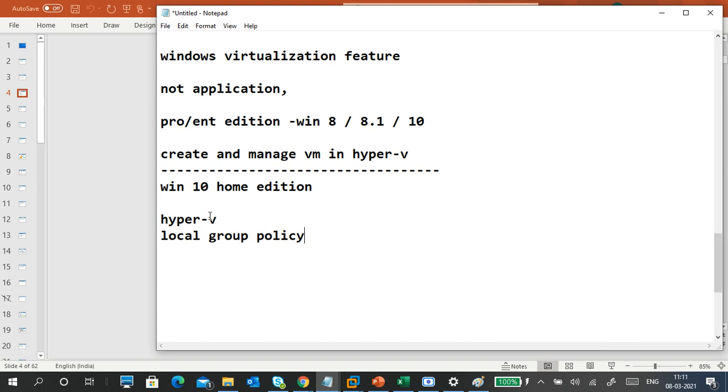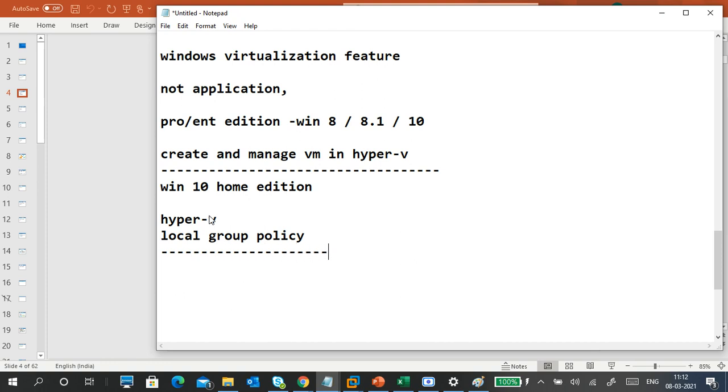Basically, the Home edition is for normal user purposes only, not for professional or enterprise, domain, or company organization purposes. It's for personal purposes only.